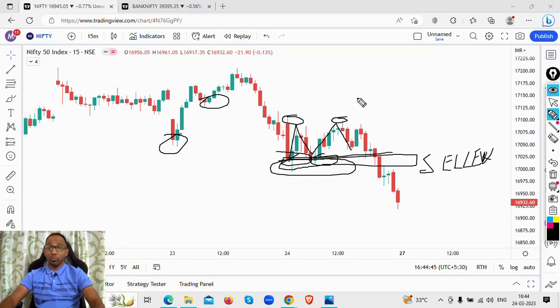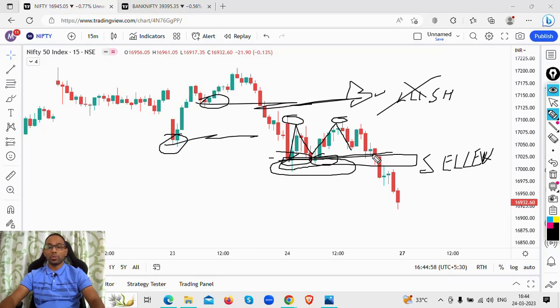So does this look bullish to you? No, it's not bullish. The price action itself is telling you that bulls are not stronger. If the bulls were stronger, they would have protected these particular zones, right? The bulls are not stronger.